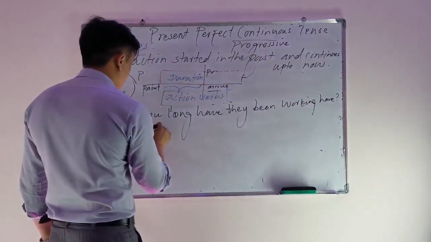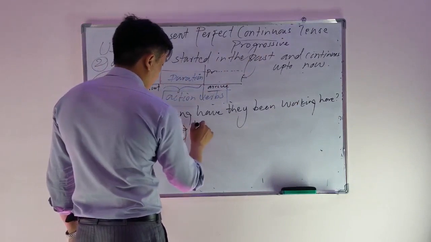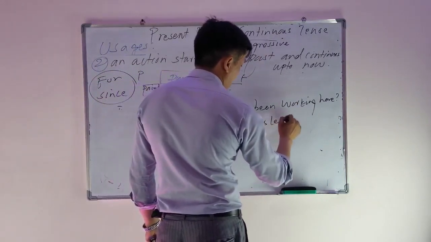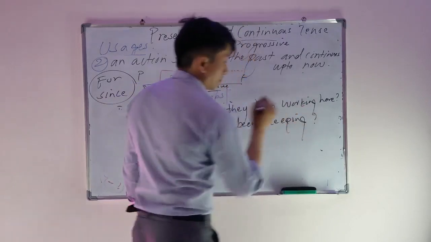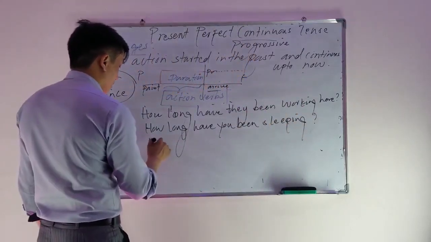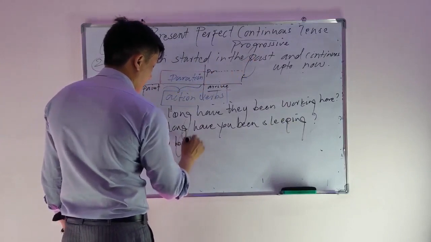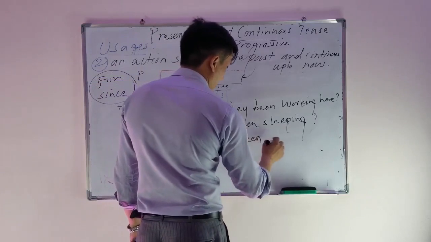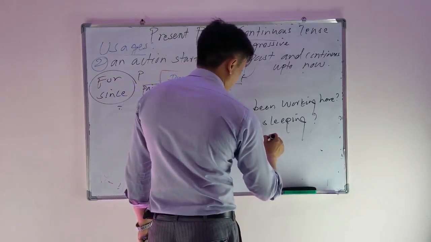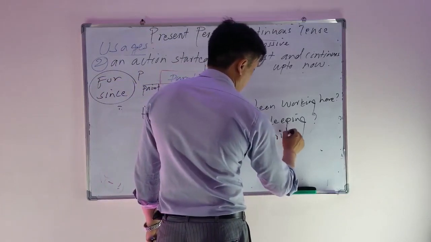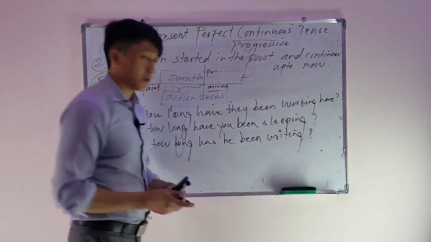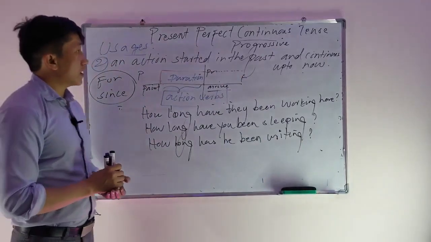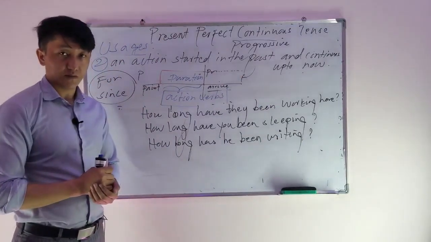Or I can say how long have you been sleeping? Or I can also say how long has he been writing? He has been writing for 2 hours, 3 hours, 4 hours. Now, this is how we can use present perfect continuous tense.